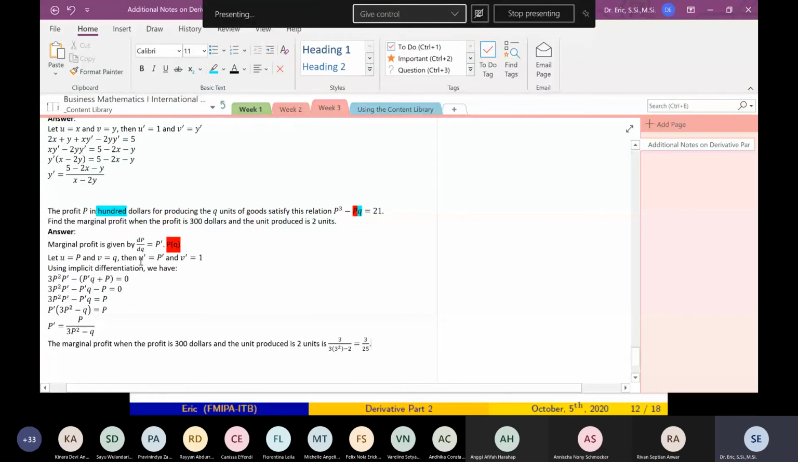Very good question. Your name, sorry? Rifan, sir. Rifan Septian Awar. Very good question. So why don't we use dQ divided by dP in here? Yes, but that's not marginal profit. Marginal profit is how profit changes with respect to quantity.